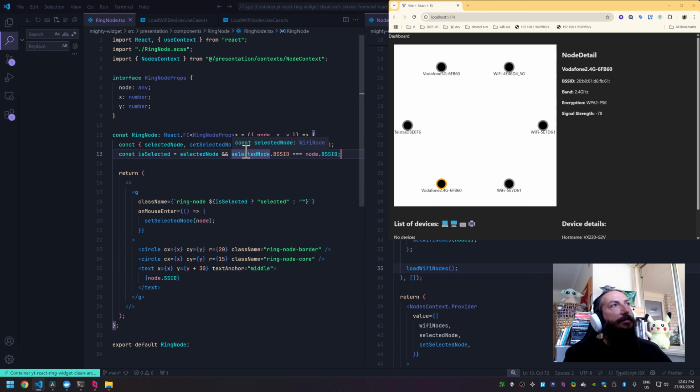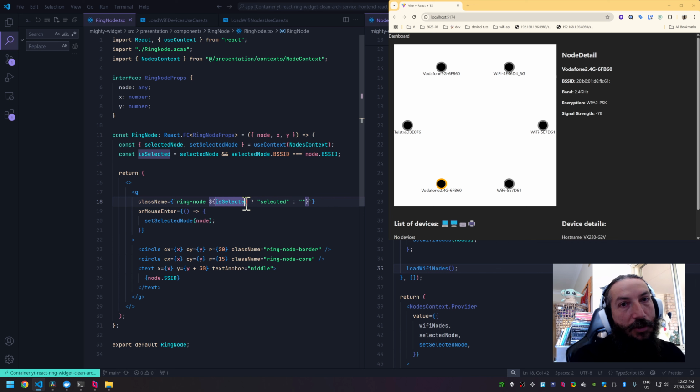But here's the point. This is not the best place to put some, let's say, business logic. This contains some information about the internal of the node, which might change in the future. Remember, we want the components to be as dumb as possible. So my rule of thumb is that if we have something like this, is selected, so some logic related to the visualization, then it's completely fine to have it here at the component level. But something which has to deal with business logic should be moved to some other place.